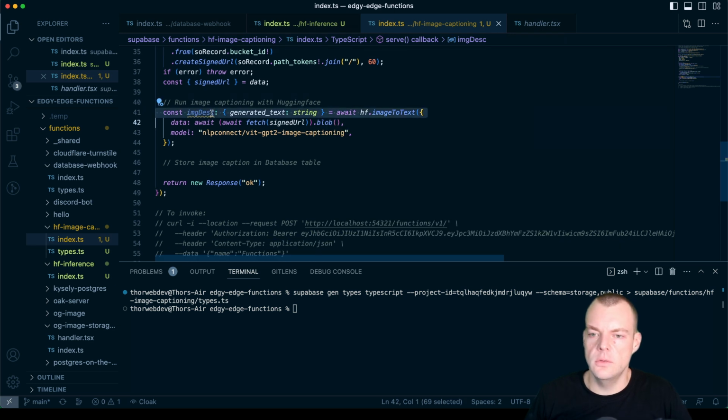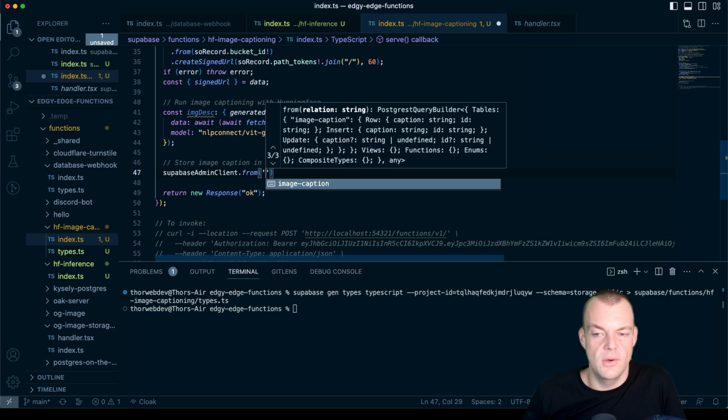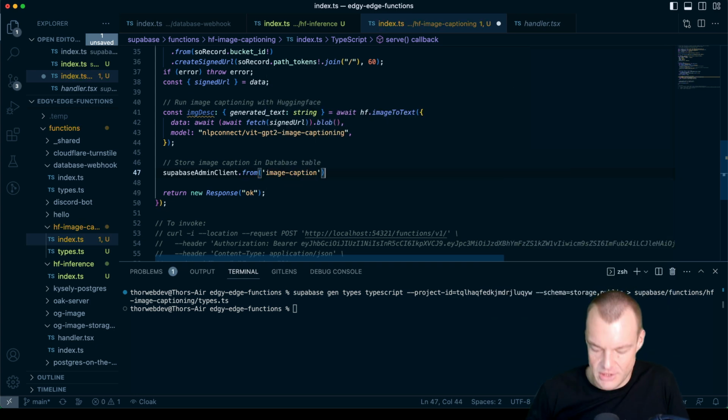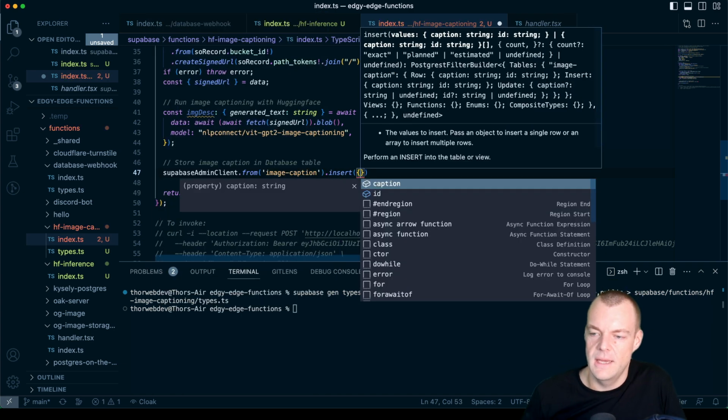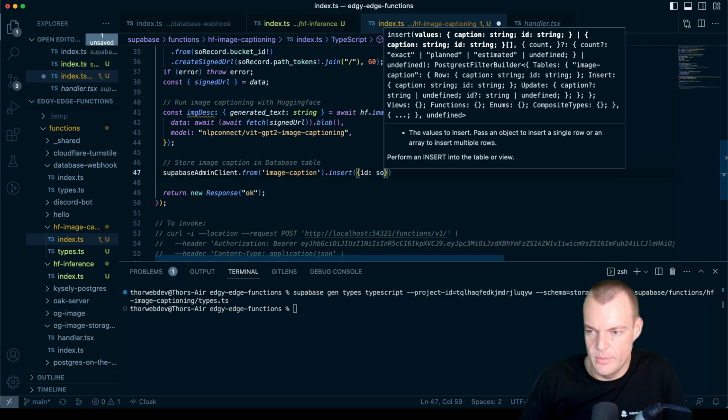Great. And so now we get our image description. So in the last step, what we need to do is write to Supabase. And because we have our typed client here, we get image caption dot insert, and we get our full autocompletion here. That's so amazing.